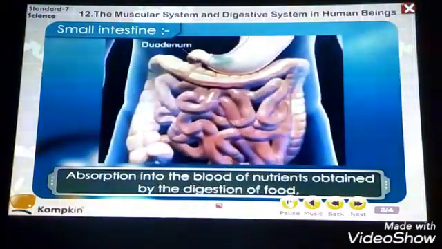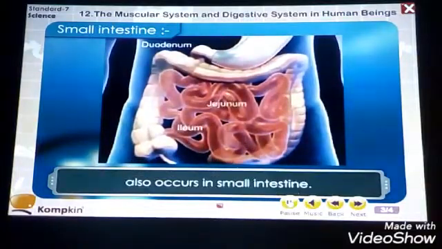Absorption into the blood of nutrients obtained by the digestion of the food. Now here the two parts are shown to you, that is the jejunum and ileum. The ileum and the jejunum are the two parts of the small intestine where the absorption of the nutritive materials is carried forward. So it also occurs in the small intestine, as I have shown you.